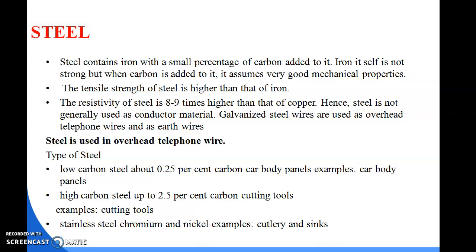Stainless steel contains chromium and nickel. Examples are sinks and cutlery. These are examples of chromium and nickel stainless steel. Generally, steel contains iron with a small percentage of carbon. If you add carbon, then it assumes very good mechanical properties.